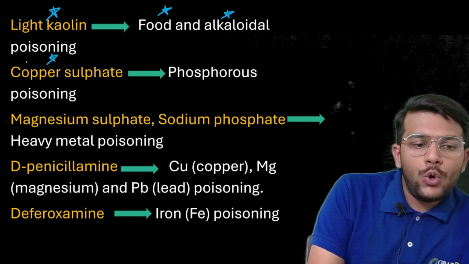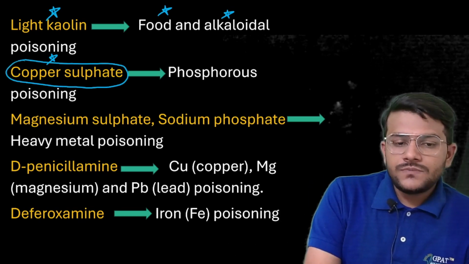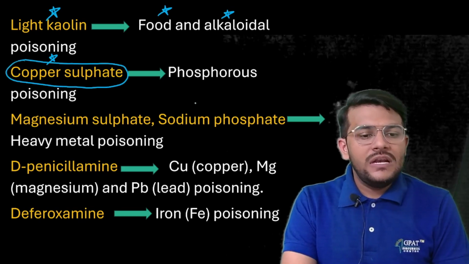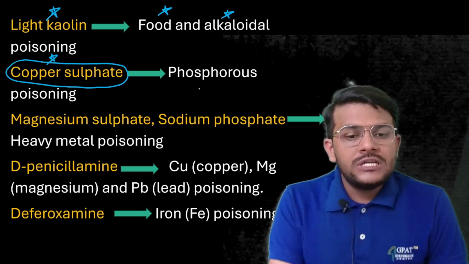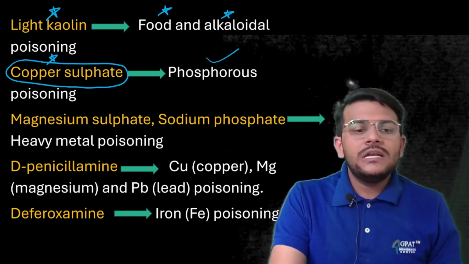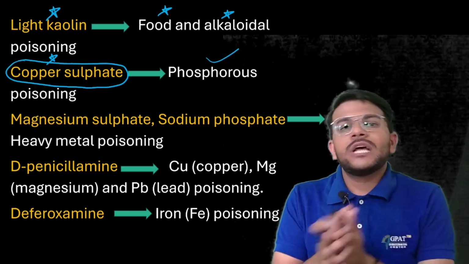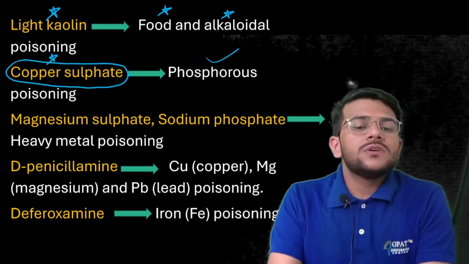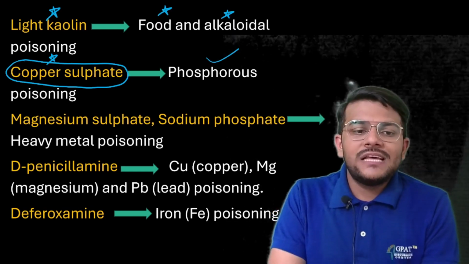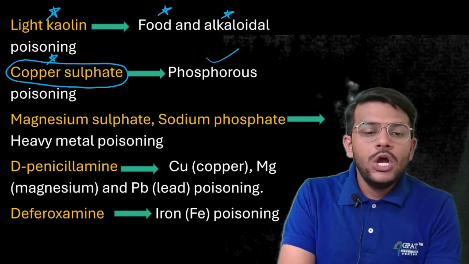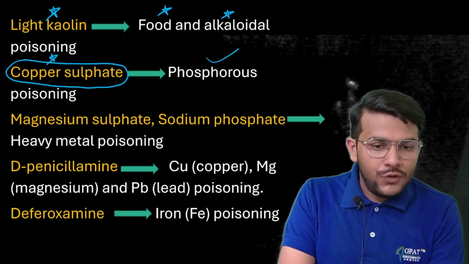Next, we have copper sulfate. Copper sulfate is an antidote for phosphorus poisoning. Got it? For kaolin, we have two types, light kaolin and heavy kaolin. Light kaolin is basically used in food and alkaloidal poisoning. Copper sulfate is used in phosphorus poisoning.